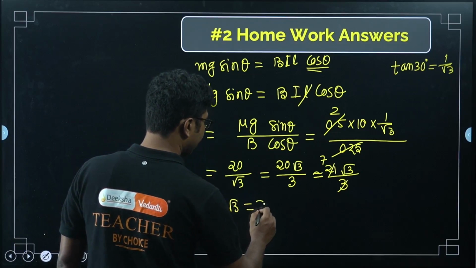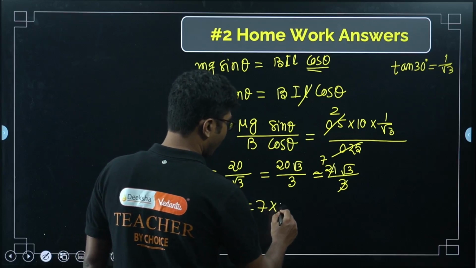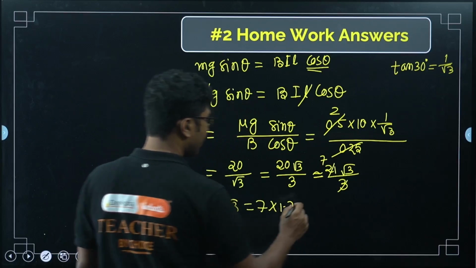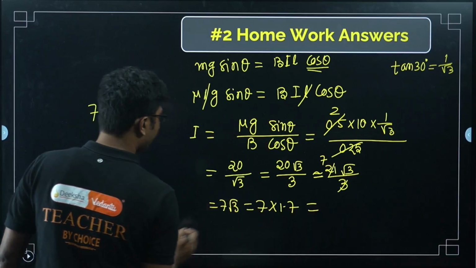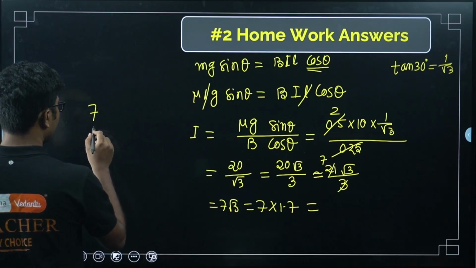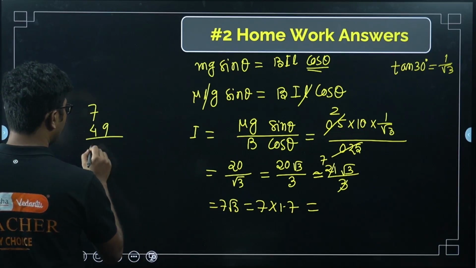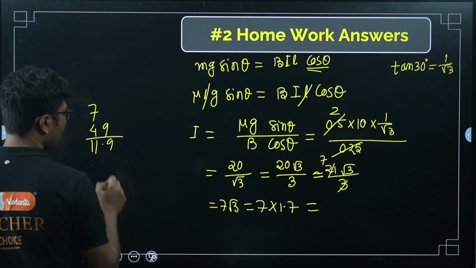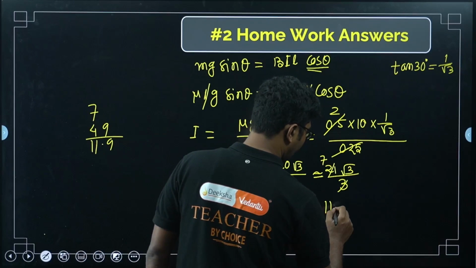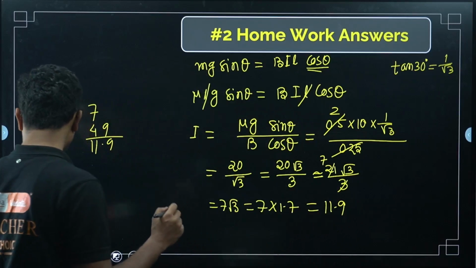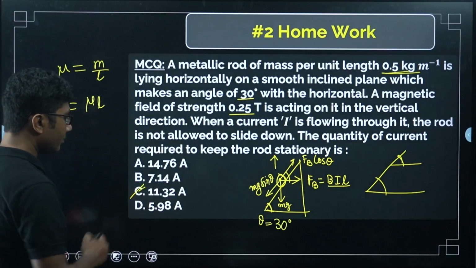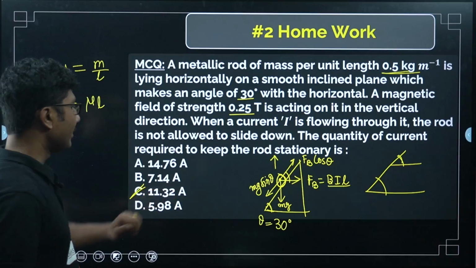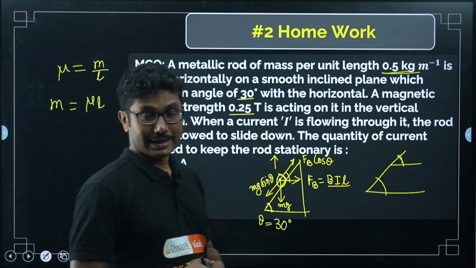Now, 7 times 1.7 approximately. 7 7s are 49, so it will be 11.9. So 11.9 is the value, and the answer closest to that number, slightly less than that, is 11.32.